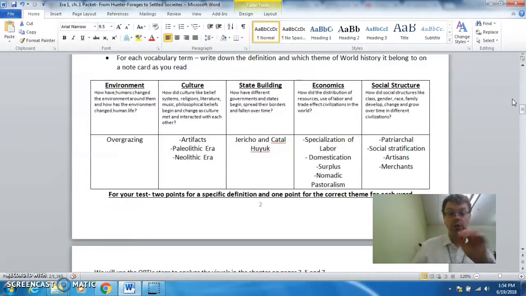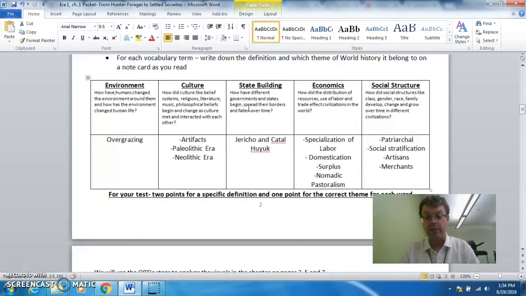All of these words could be on the test. I am going to randomly pick 5 of them, and you don't know which one I'm going to pick. One from environment, one from culture, one from state building, one from economics, one from social structure.